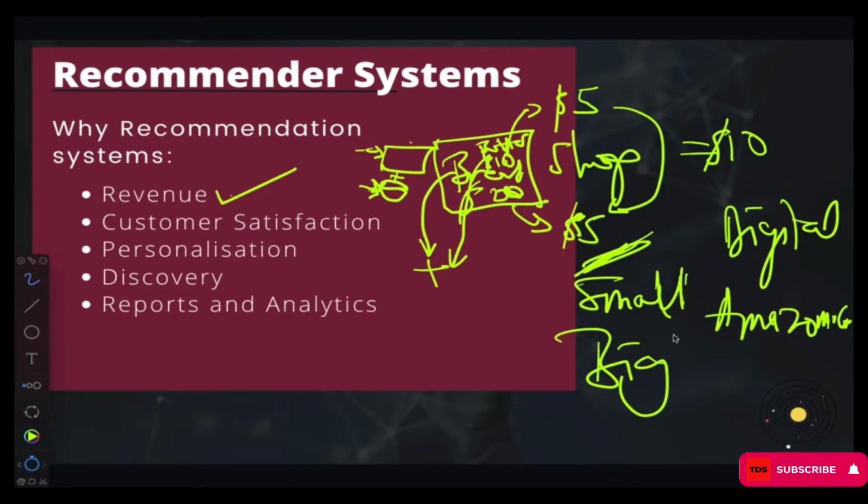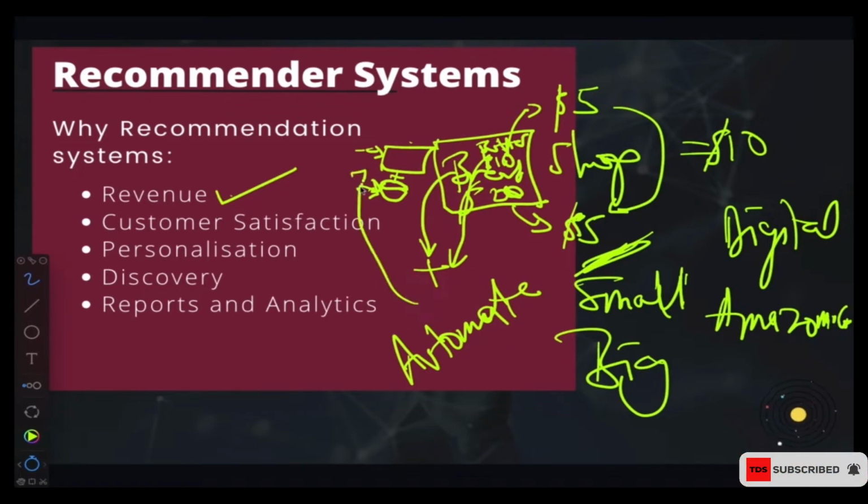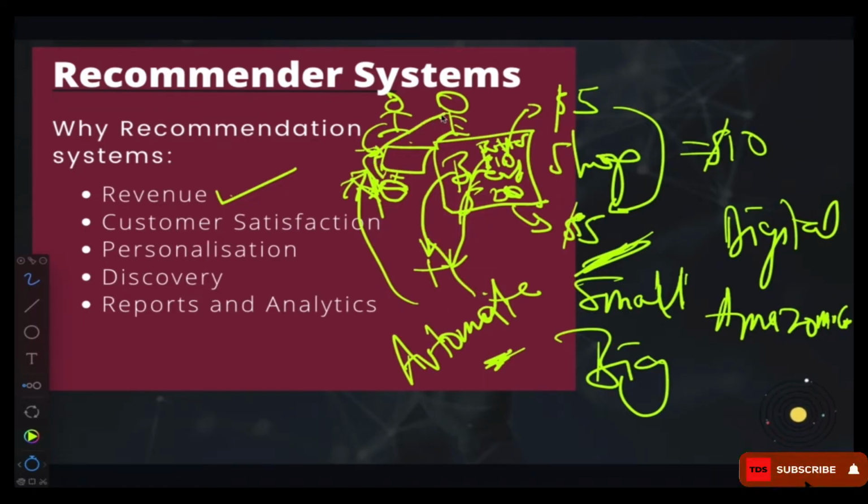Okay, if you have a digital shop like that, then it's going to be very difficult for you to figure out these things. That's why you need some sort of an automated system that will do these things for you. It will automate the process and then automatically match these kind of things, just be behind your platform, seeing what people are buying and then continuously matching them. So if customer A comes and buys bread and butter, then if customer B comes, this automated system will now recommend these two to this customer, that okay, customer A bought these combinations, it's likely you will like it, and this one too can buy both of them.